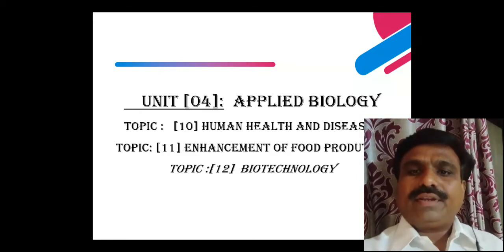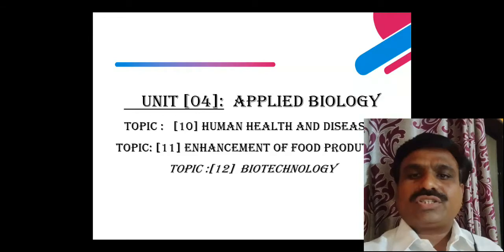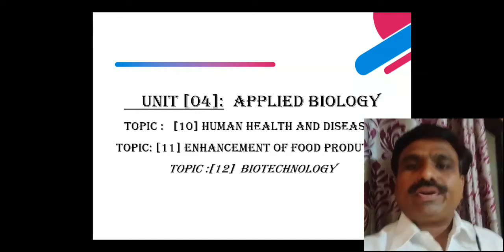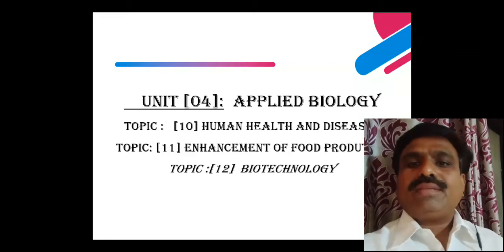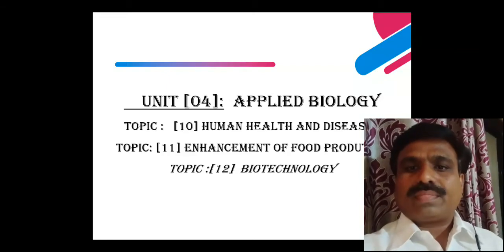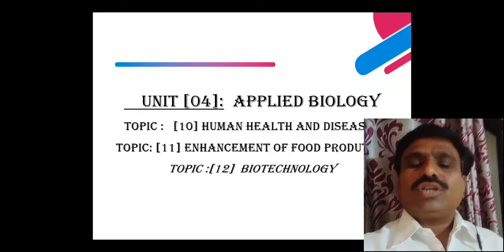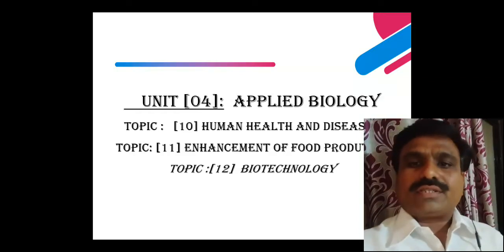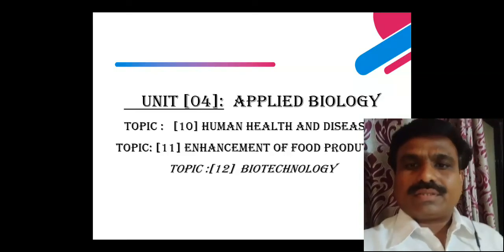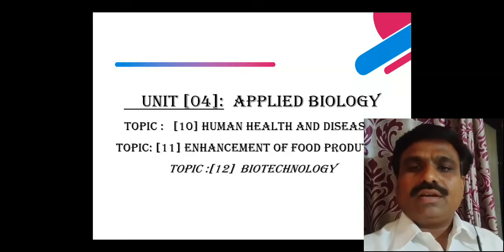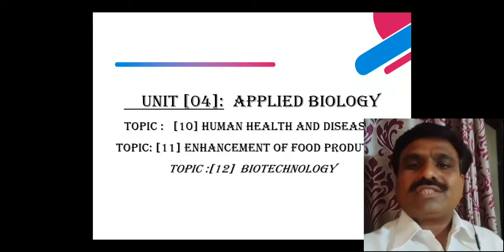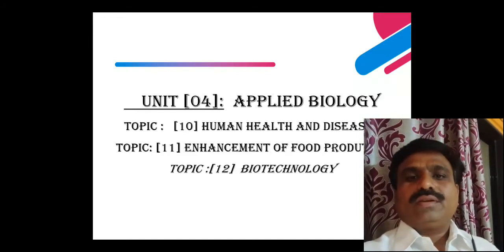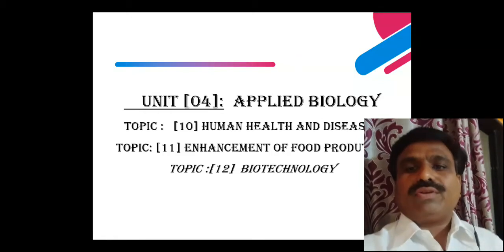There are different investigations and research to implement the formation of new varieties of crops which have maximum yield and are disease free. One example is BT cotton, which uses Bacillus thuringiensis and is disease free.